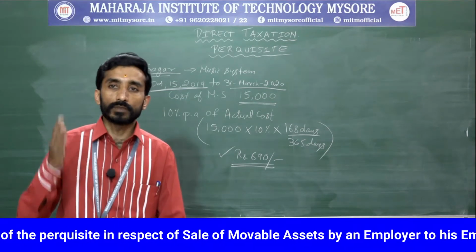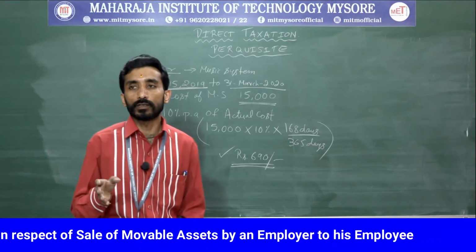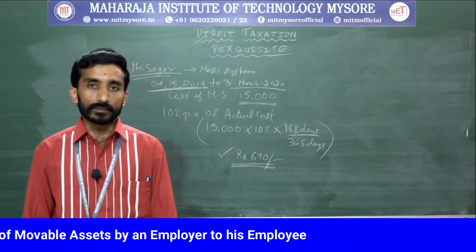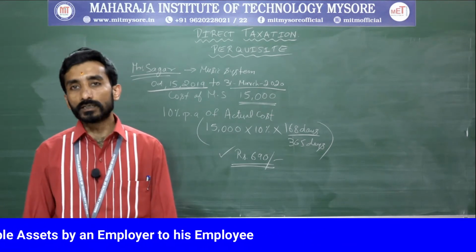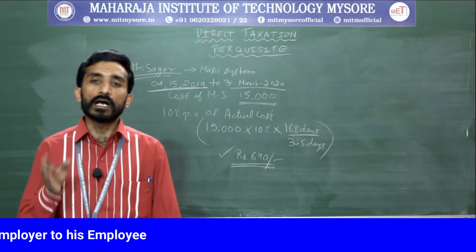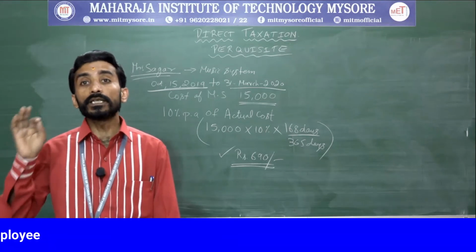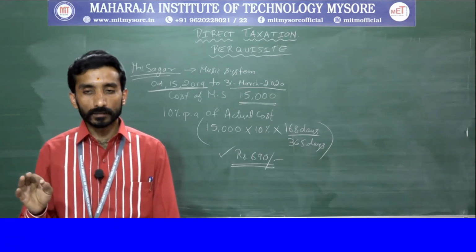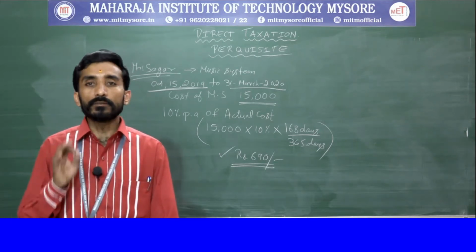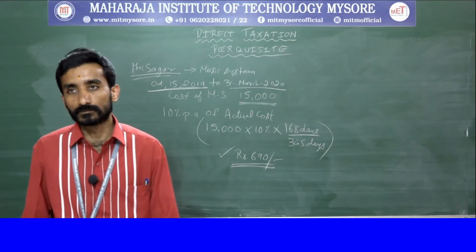So how will it be evaluated? Here it will be based on the actual cost as well as normal wear and tear for completed year, that you need to remember. Also the amount recovered from the employee, the remaining amount will be said as taxable value of the perquisite.